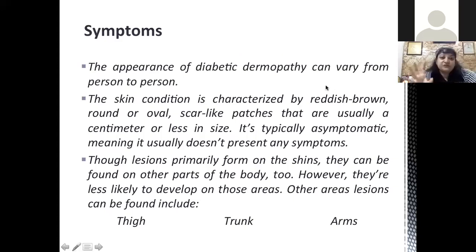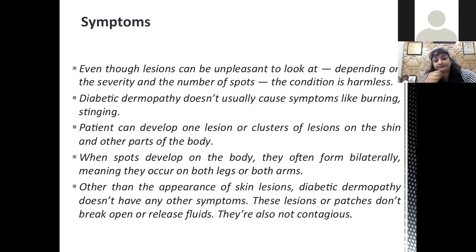The appearance can vary from person to person. Generally, there are reddish brown, round or oval, scar-like patches. They are typically asymptomatic, and the lesions are primarily on the shins. They can be found on other parts of the body, but less likely, such as the thigh, trunk, or arms. Even though these lesions are unpleasant to look at, the condition is in general harmless in itself.